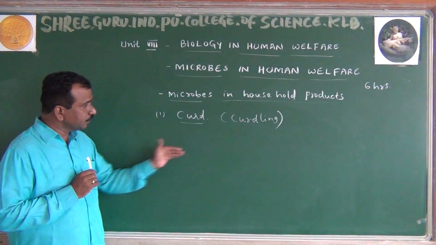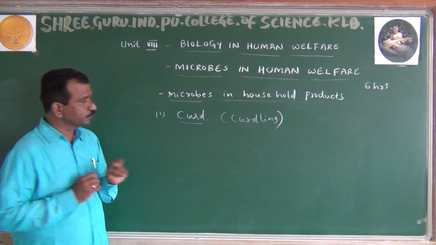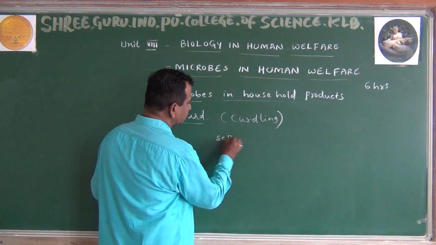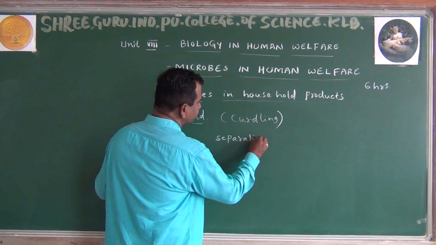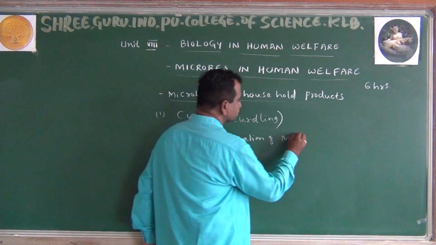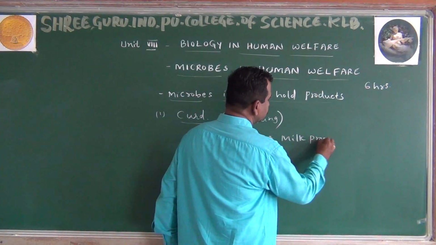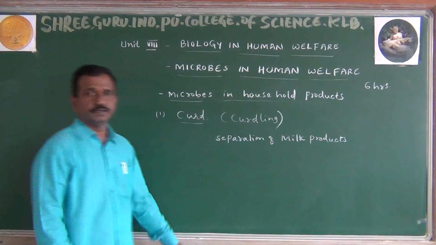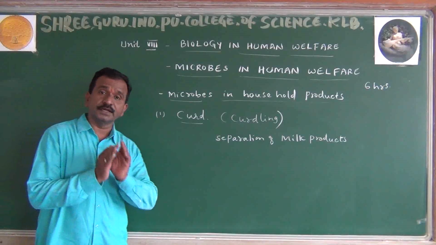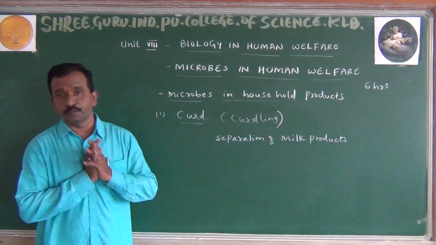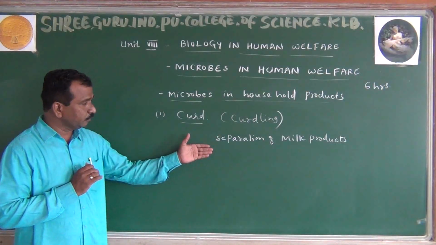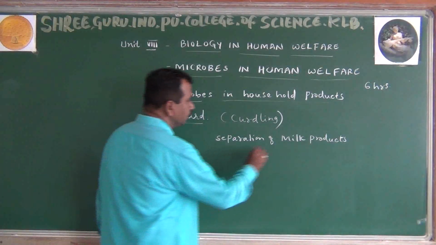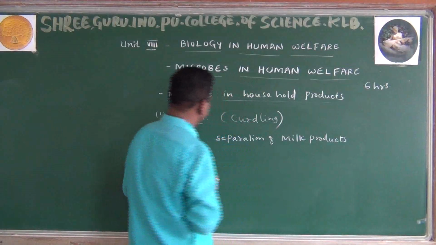What do you mean by the term curdling process? Curdling process andre normally separation of milk products. Separation of milk products, that is what we are observing as the curdling process. Ee milk products andaga milk nalli enenu substances irtave nodu. What substances are normally present in the milk? Milk nalli enenu irtave? Milk products we are going to study.